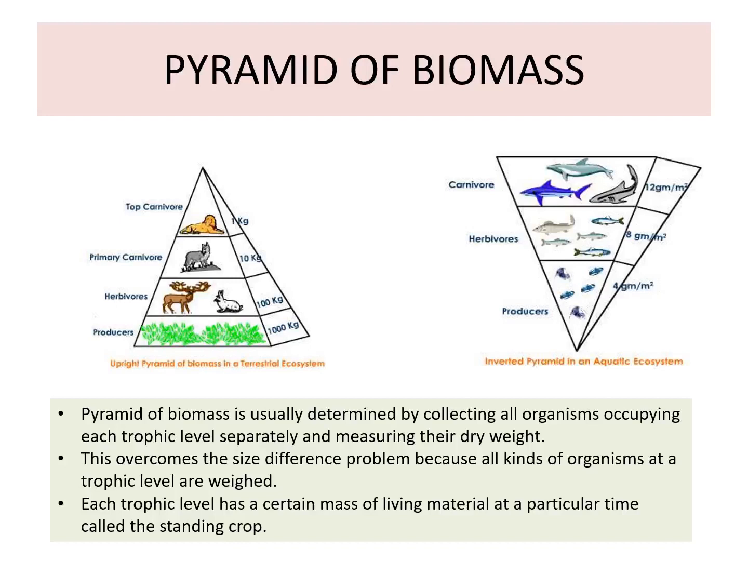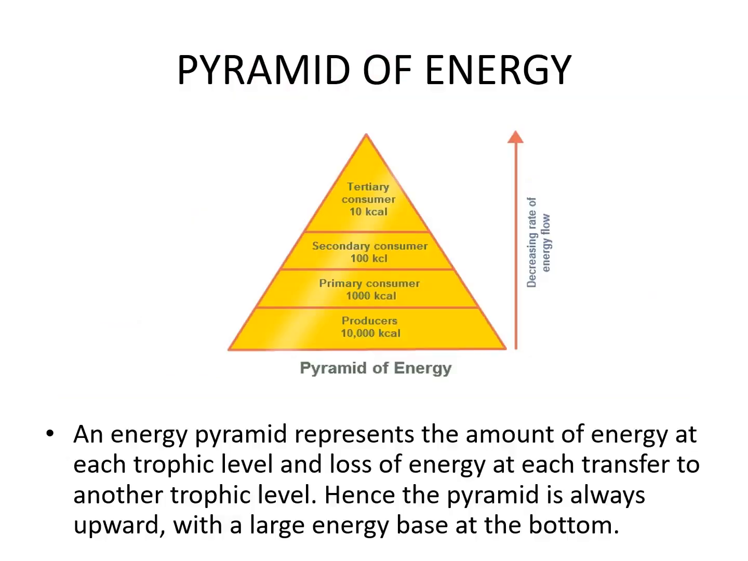Pyramid of biomass. Pyramid of biomass determines the collection of all the individuals occupying each trophic level by measuring their dry weight. The pyramid of biomass is of only two types, that is the upright and inverted. Upright is present in the terrestrial ecosystem, whereas the inverted pyramid of biomass is shown by the aquatic ecosystem.